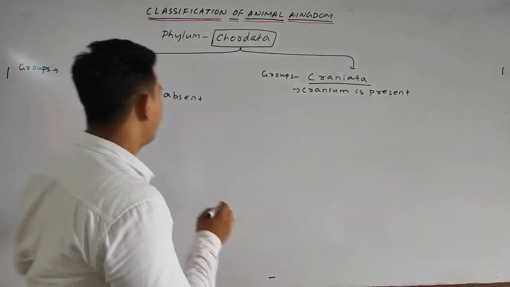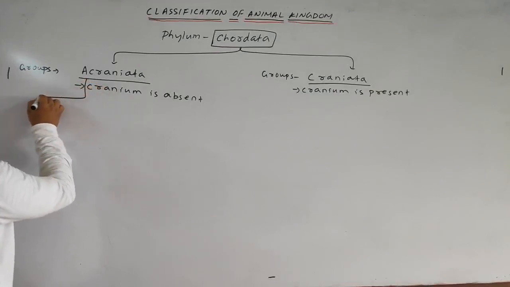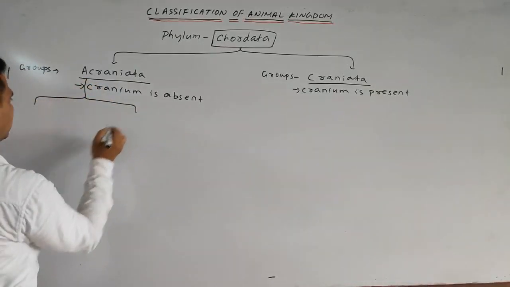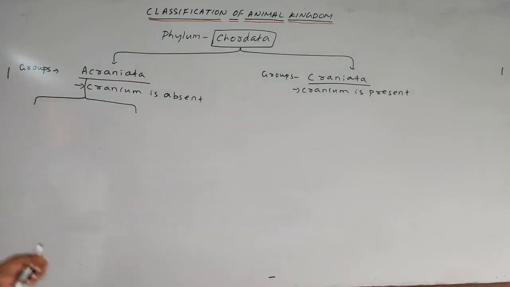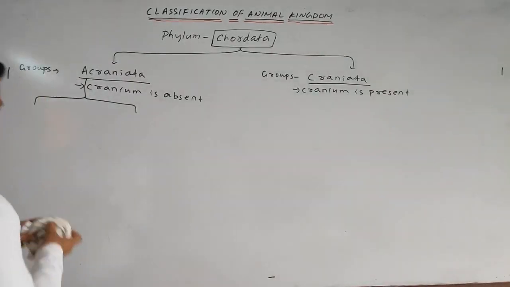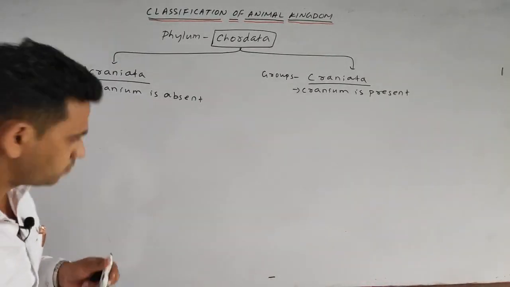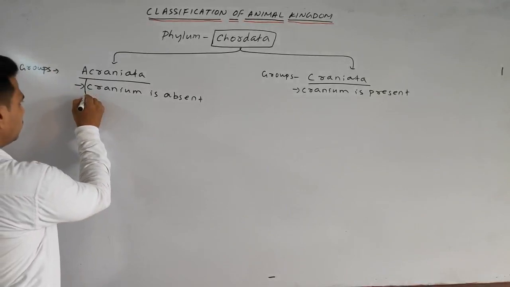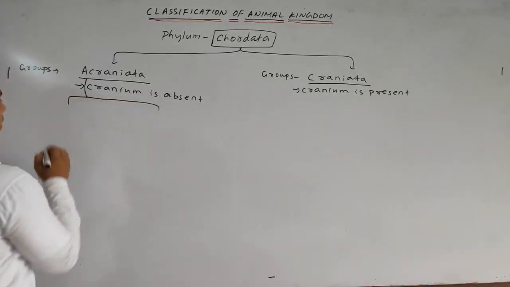Next students, Acraniata is divided into two subphylums. Cephalochordata, Urochordata. It is divided into two subphylums.